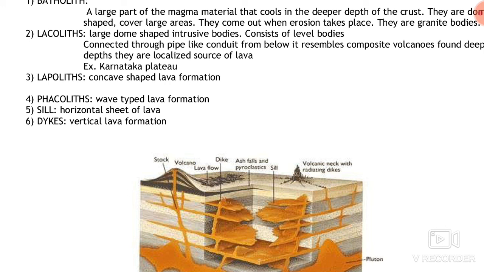Next is phacolith. This is a wavy pattern of the lava that deposits inside the earth and solidifies after cooling inside the bedding plane of the earth. That bedding plane would be wavy type. That wavy type is known as phacolith.